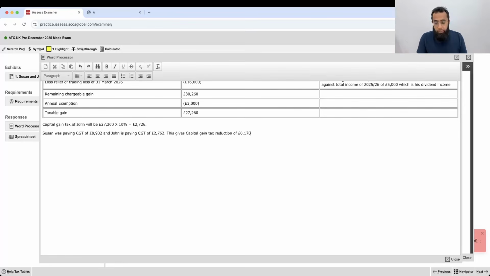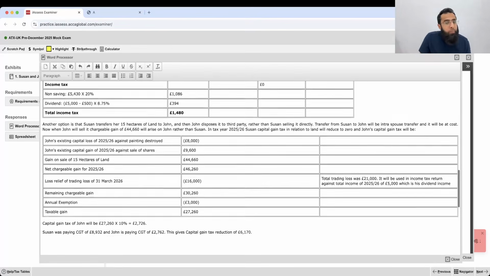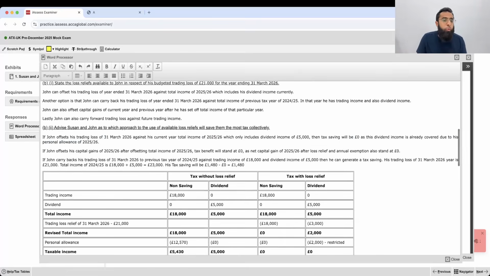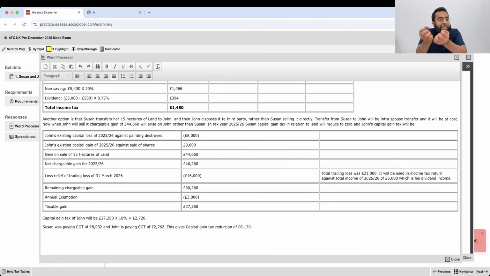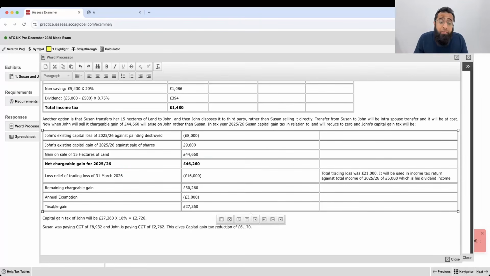Okay. So this means that rather than John using his trading loss against his own total income of current year or against his own capital gain or doing a carry back and saving 1480 pounds, it's better that he takes that 15 hectare of land from Suzanne, transfer between spouses at cost, and then include it in his own CGT return. Now I know that some of you might have some confusions in the mind. That's very much normal.